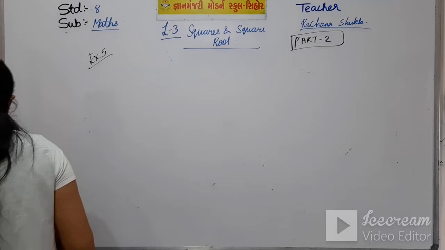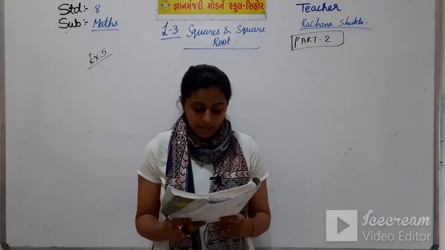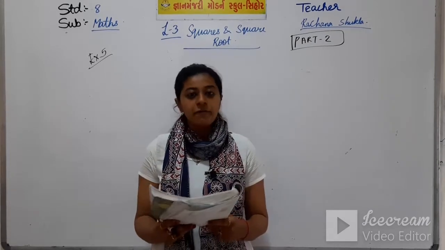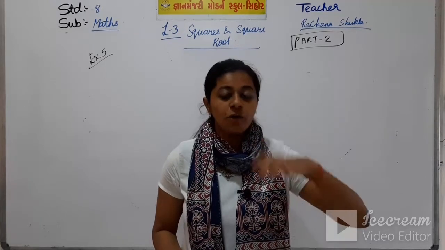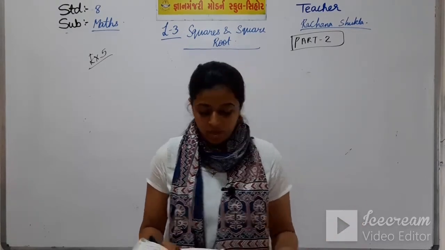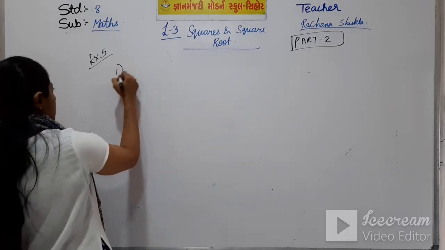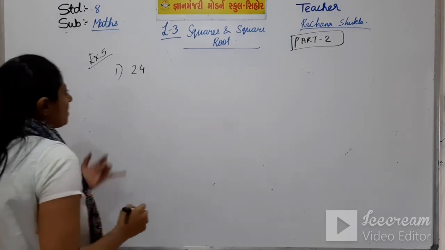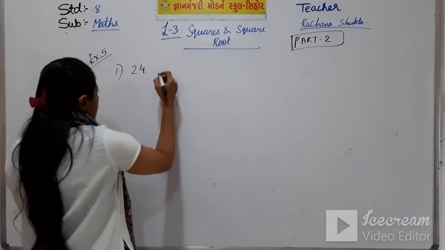Example 5. I am reading the question from the textbook. Write down the unit digit of the square for each of the following numbers. You have to write down the unit digit of the square of the number. So, the first number is 24. What will be the unit digit of the square?